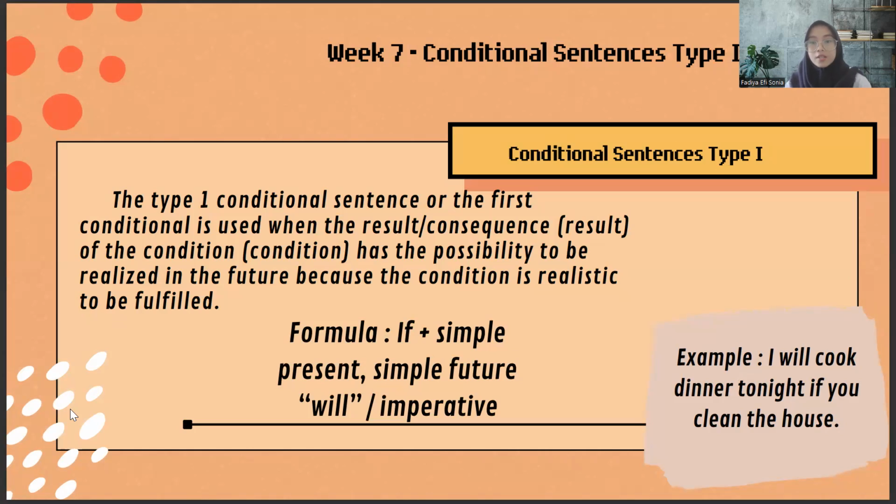The formula is if plus simple present, then simple future (will) or imperative. An example of type 1 is: "I will cook dinner tonight if you clean the house." This example has the if and will.